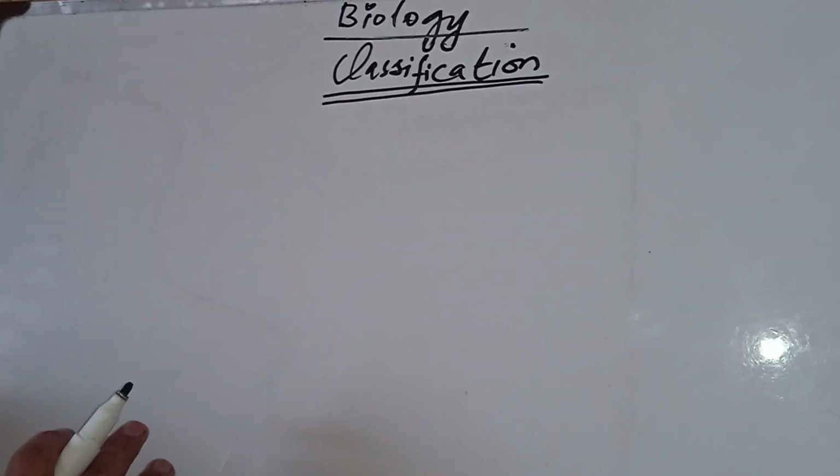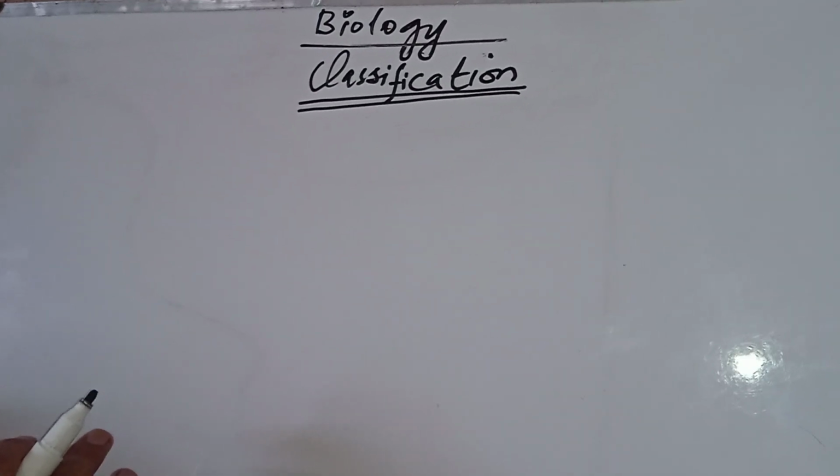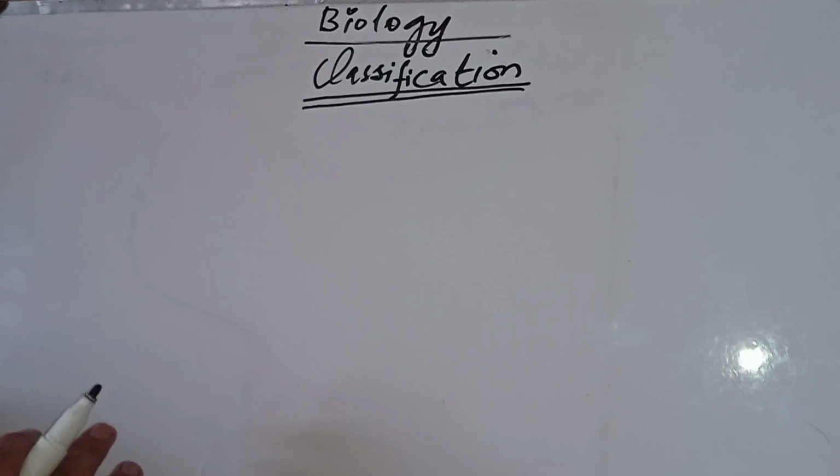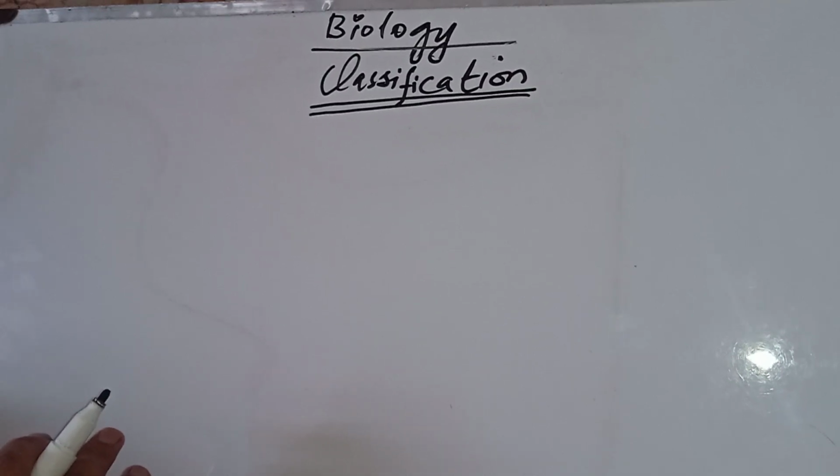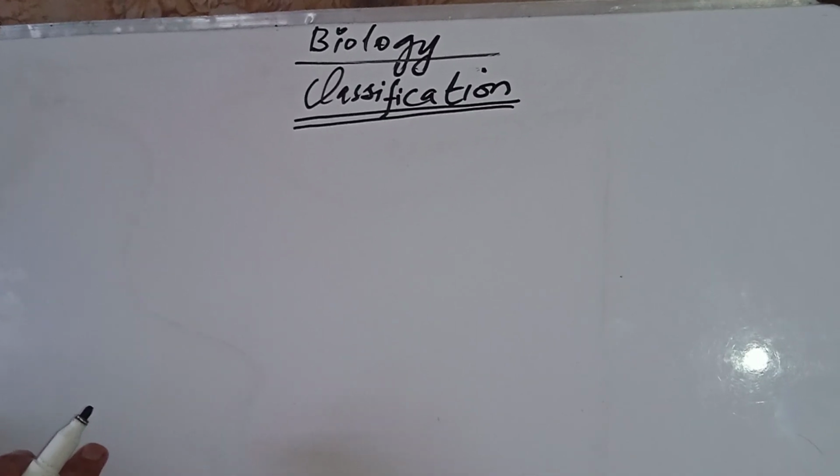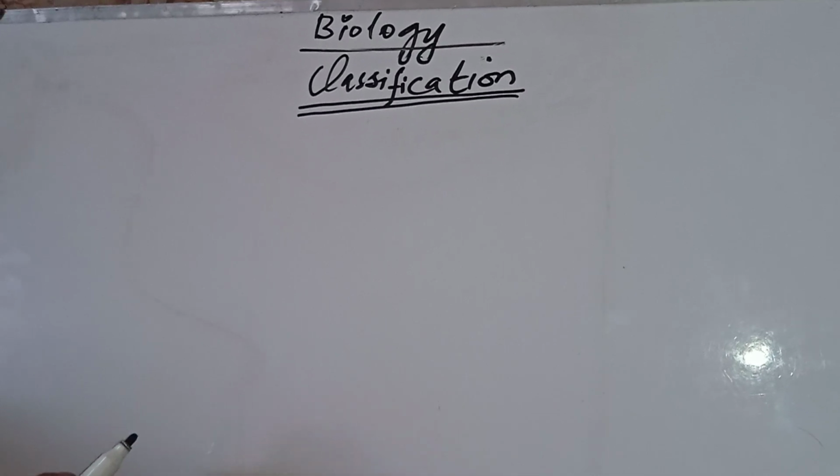Now, before the summer vacation, we started classification. We discussed what classification is and why classification is needed.